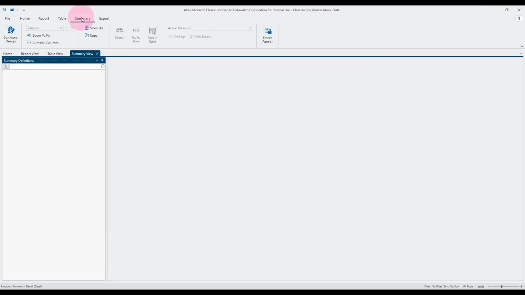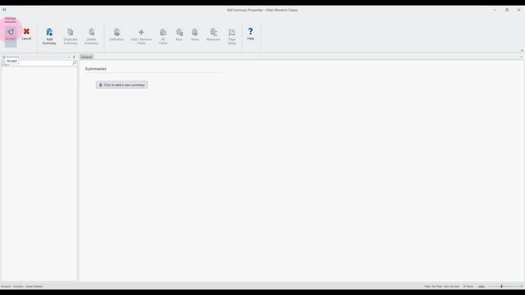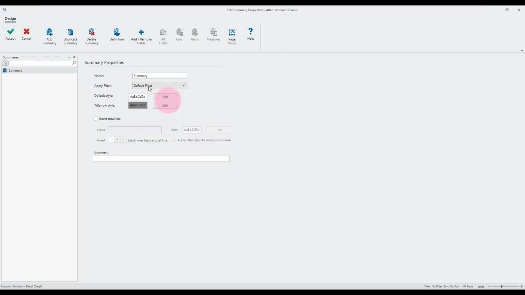So into the summary window. We don't have any summaries at the moment. The first thing we do is go into the summary design, where we can add a new summary. Either this button at the top here, or as there's nothing there taking up this space at the moment, we can click to add a new summary here as well. This takes us into the definition window for the new summary we're creating. So let's give it a name of sales by composer.